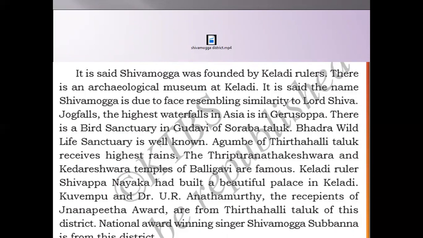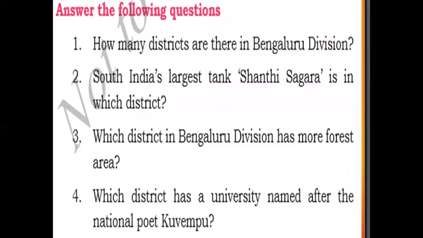So Kuppalli Venkatappa Puttappa: Kuppalli is the birthplace of Kuvempu. And afterwards we have the question and answers. How many districts are there in the Bangalore division? There are 9 districts. South India's largest tank, Shanti Sagara, is located in which district? Shivamogga district. Which district in Bangalore division has more forest? That is Shivamogga district. Which district has a university named after the national poet Kuvempu? That is Shivamogga, Kuvempu University.